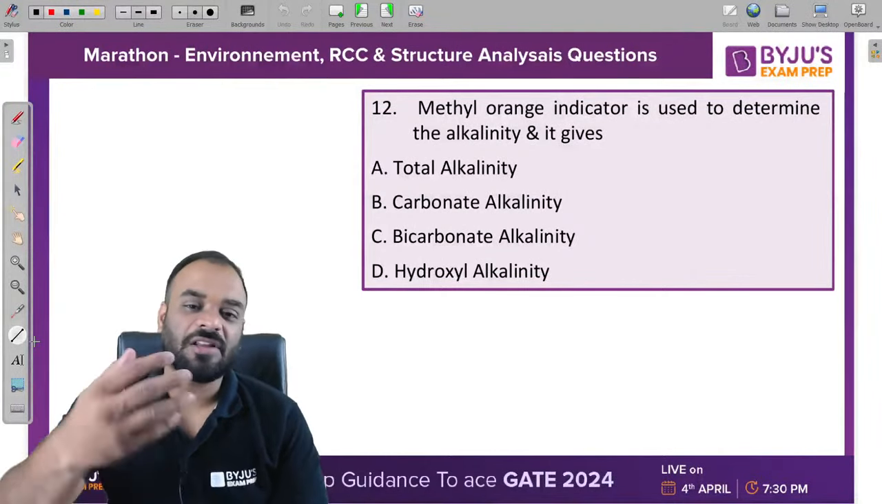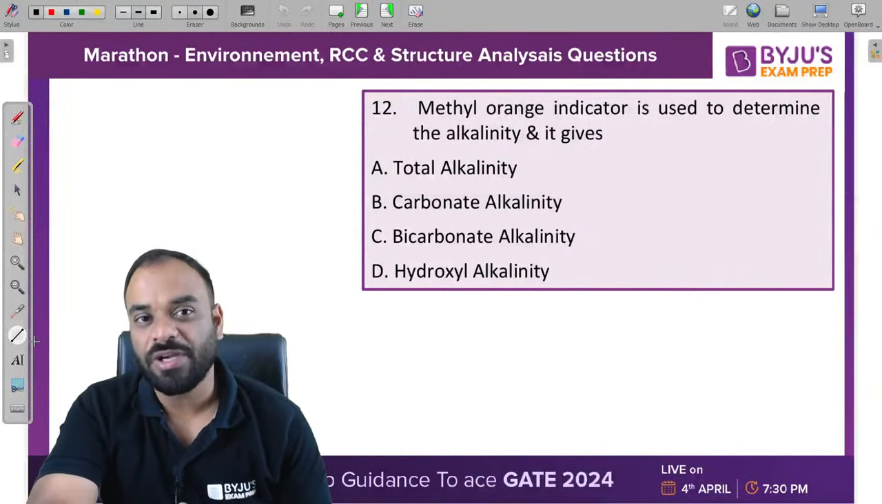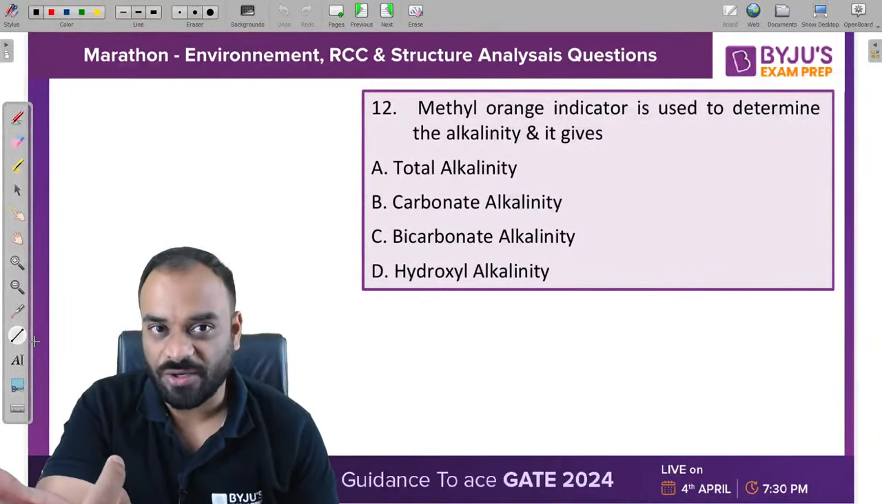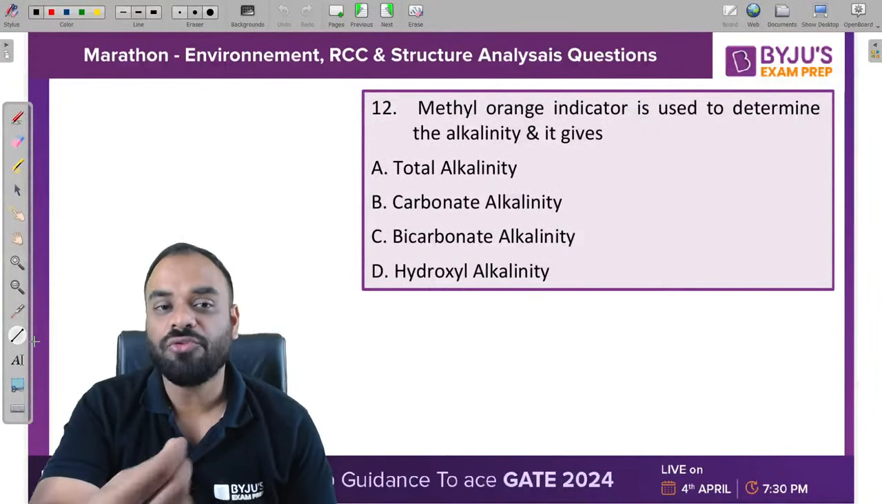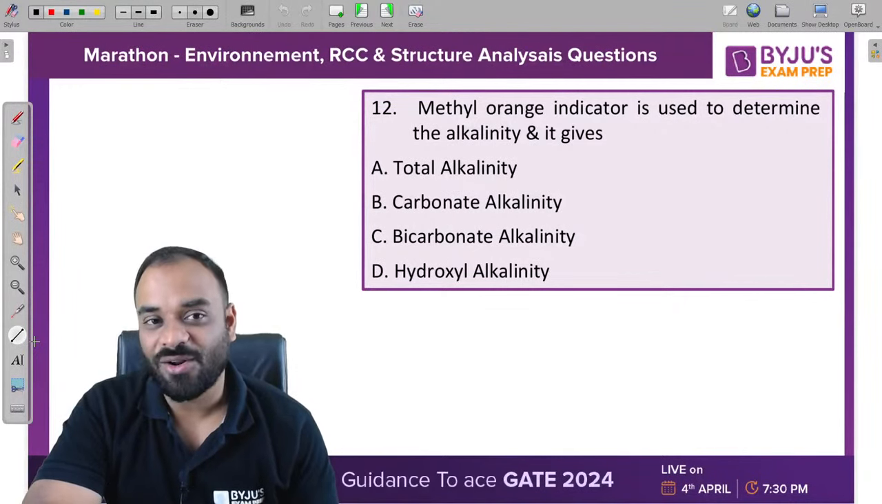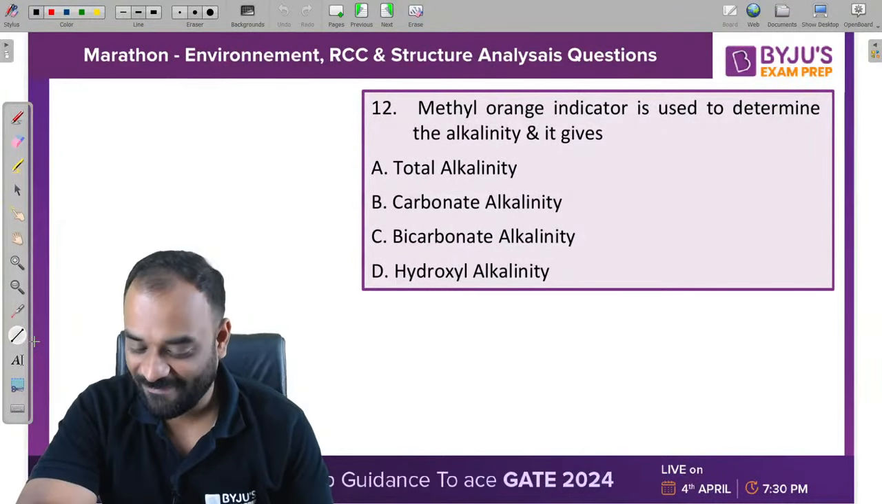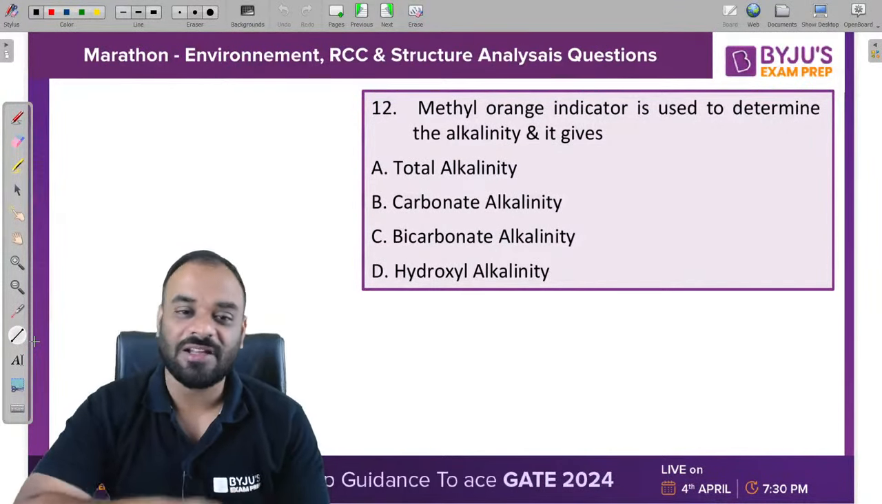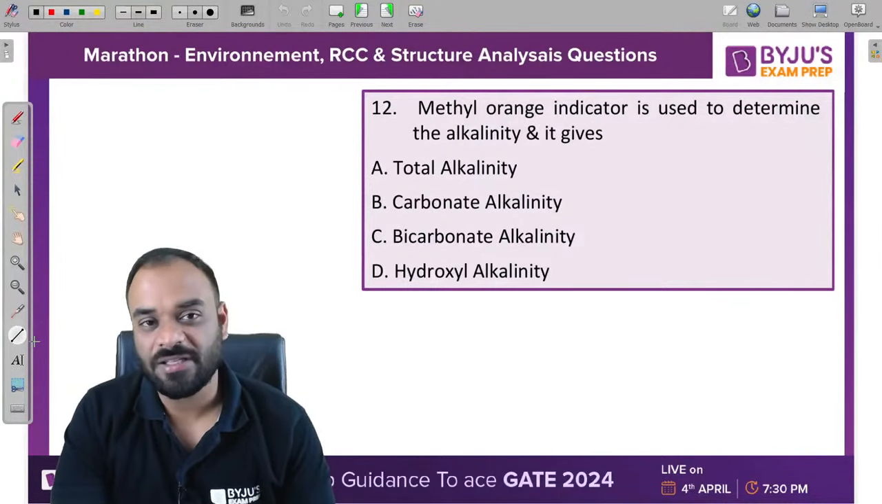There are two types of alkalinity which you are trying to measure by using two indicators. One is phenolphthalein and second is methyl orange. Phenolphthalein is useful to find out the alkalinity, which is basically what? Hydroxyl. Right now you have to give the answer according to methyl orange. Then I will explain the concepts.